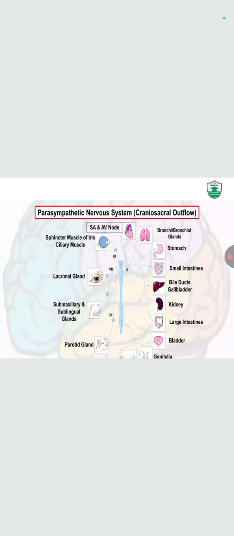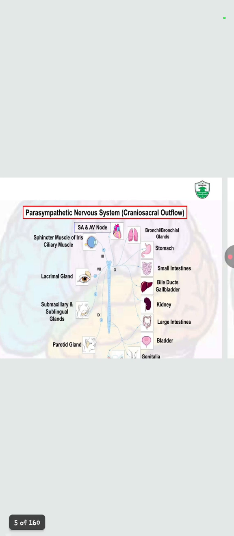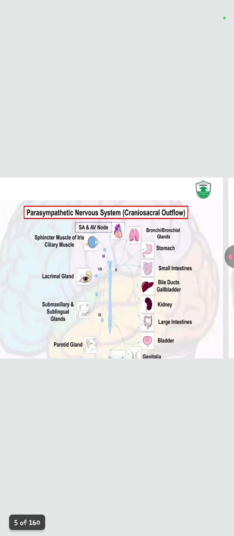If we talk about the lungs, do remember during parasympathetic nervous system activation our lungs constrict. In the GIT it increases muscle motility and tone, while in the urinary system it causes contraction of the detrusor muscles and relaxation of the sphincter muscles, which causes an increase in urination. So that was the parasympathetic nervous system, where the nerves come out from the cranial and sacral part of the spinal cord.